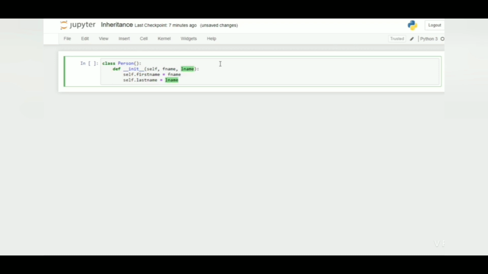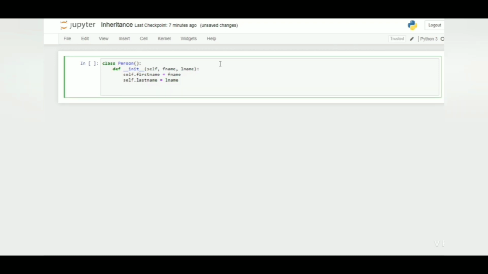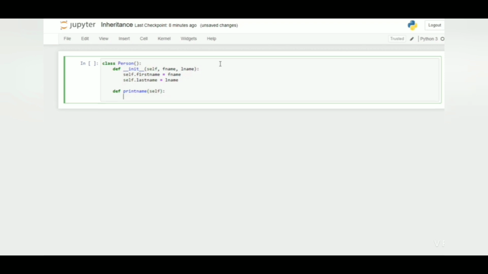Let's create a method. So say define print name and connect it to our class. We will print self dot first name and self dot last name. Just run this code and create an instance of this class.